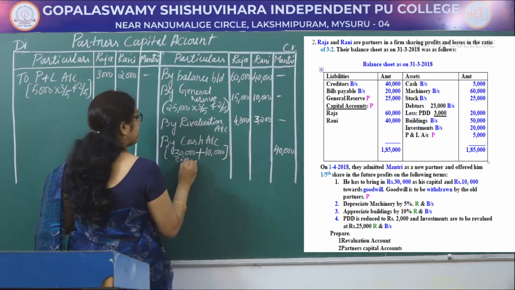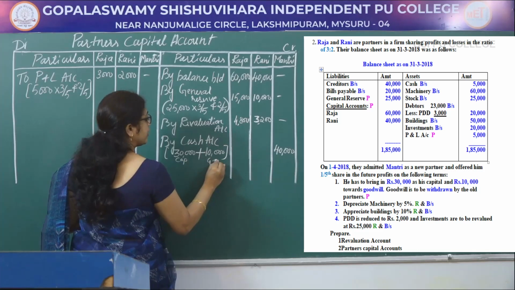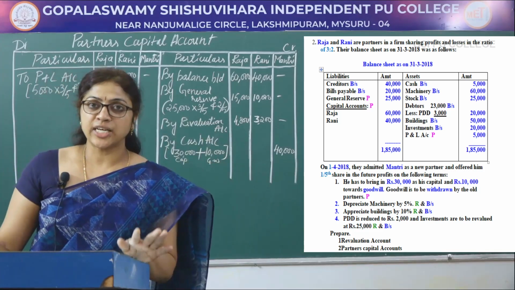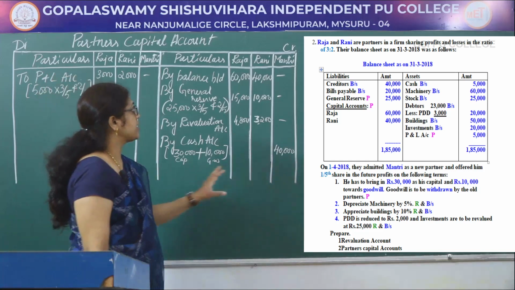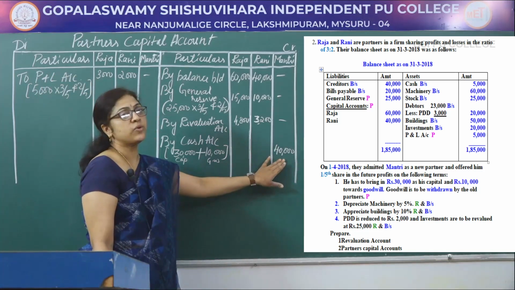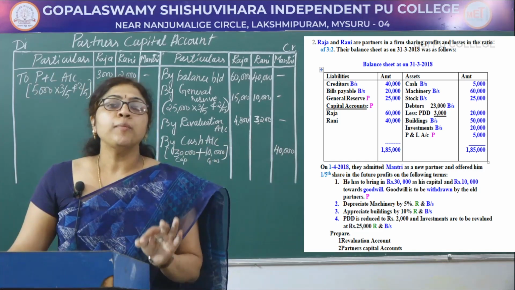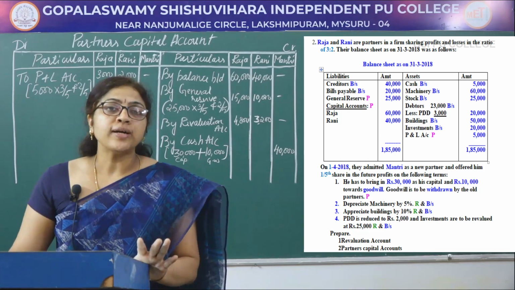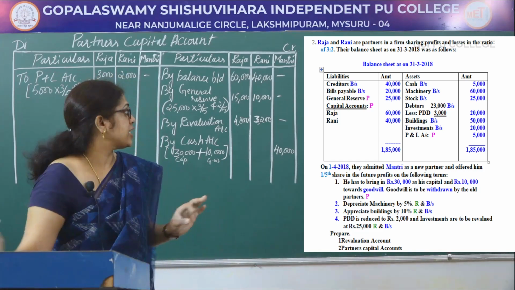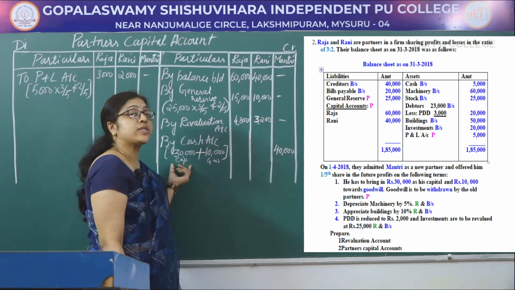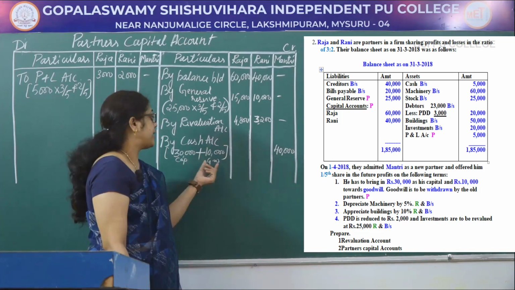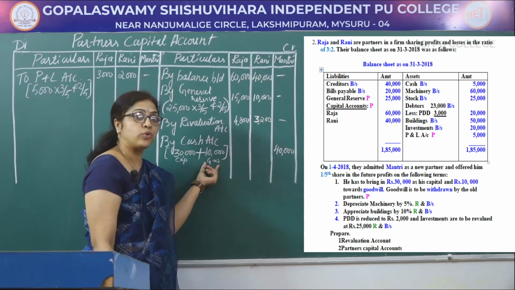This is capital and this is goodwill. So the journal entry is cash account debited to new partner's capital account. Here Mantri is the new partner. The total amount brought by the new partner, Mantri, is 40,000: 30,000 in the form of capital and 10,000 in the form of goodwill.